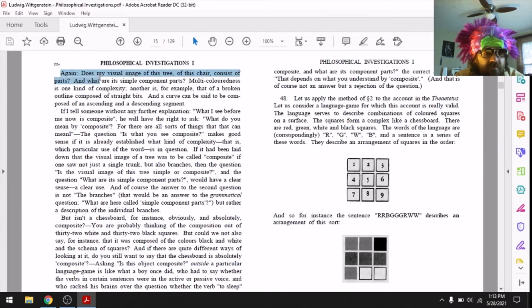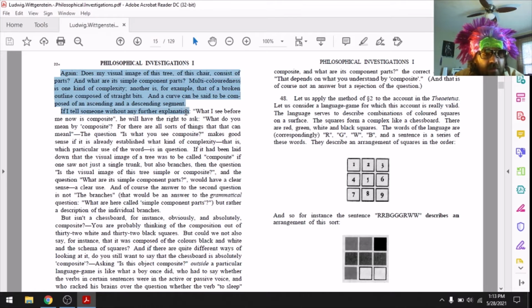Again, does my visual image of this tree, of this chair, consist of parts? And what are its simple component parts? Multicoloredness is one kind of complexity. Another is, for example, that of a broken outline composed of straight bits. And a curve can be said to be composed of an ascending and a descending segment.